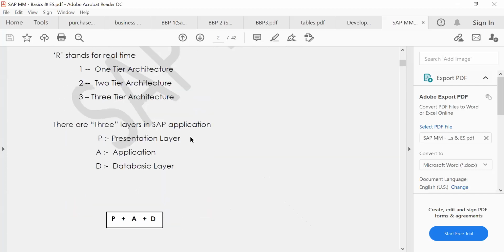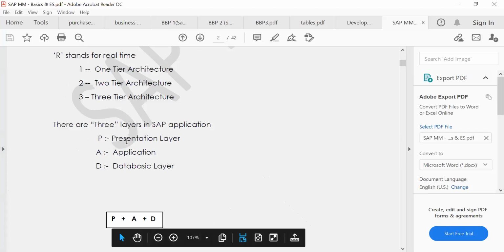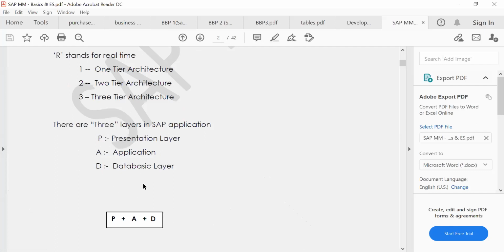In the presentation layer, usually end users will work. End users means people working in operations, in a manufacturing company, service-based company, any company. They interact with vendors and handle the day-to-day activities of the company. That is end user work, the presentation layer. Who will work in the application layer and database layer? Here consultants will work, the SAP MM consultant, the particular module consultants. If end users have any queries or doubts, they will raise a ticket to the consultant. The consultant will go to the application layer and solve it.